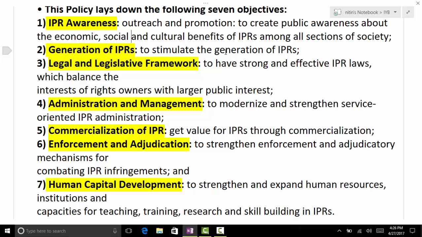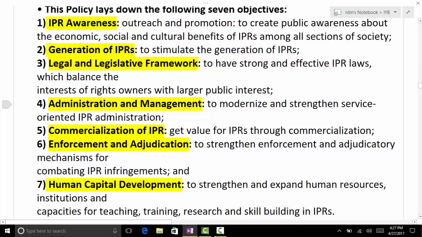First is awareness, second generation, then legal and legislative framework, administration management, and third is what? To have strong and effective IP laws. So these laws should bring a balance between the interest of the right owners and the larger public interest, because whenever you try to protect IPR, public interest could be jeopardized. So you need to bring a balance among both: the interest of the inventors, who have brought that intellect, and secondly the public interest as well.